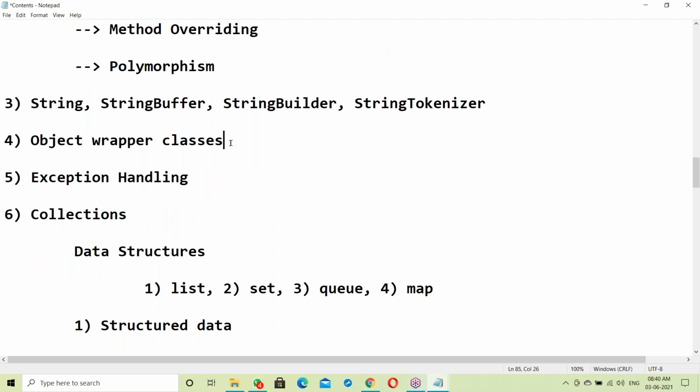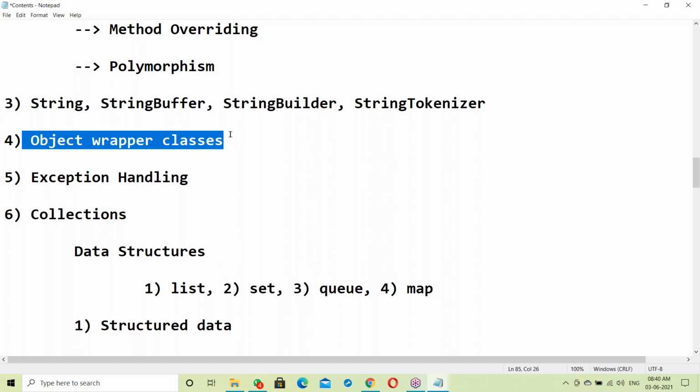Next, object wrapper classes. This is to make everything an object. If data is in the form of an object, it is more secure. Why was the OOPS concept developed? For security purposes. What's the main purpose of OOPS? Security. Before OOPS, we had the C language.